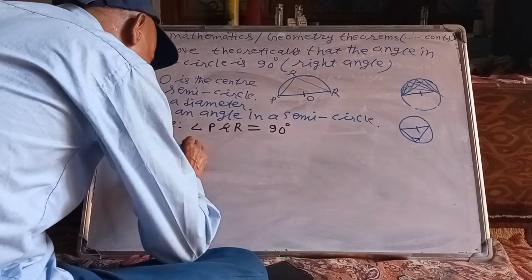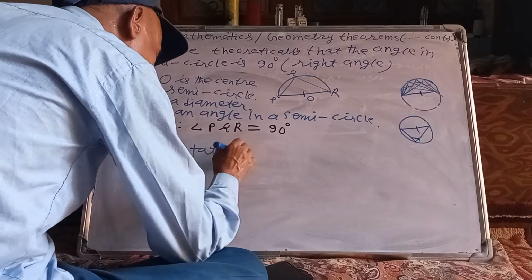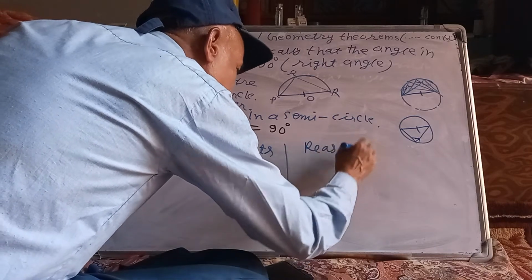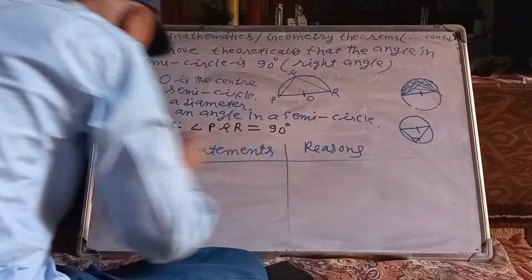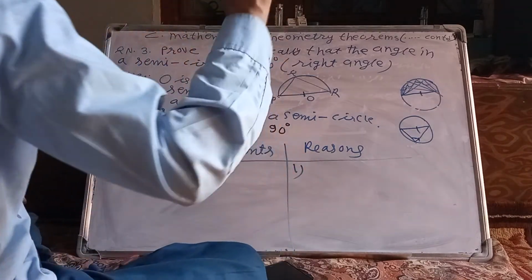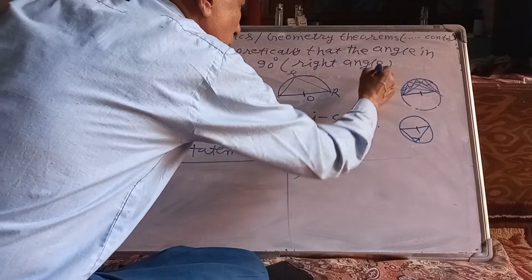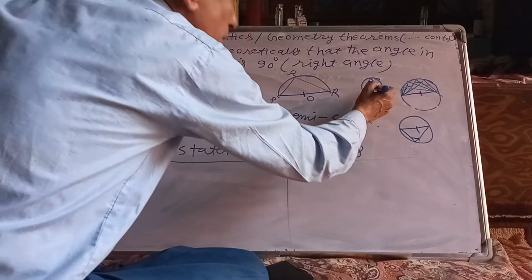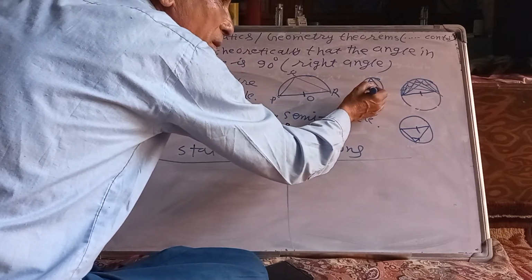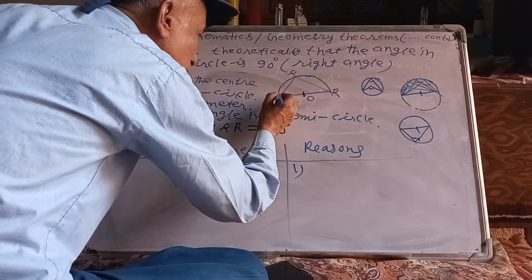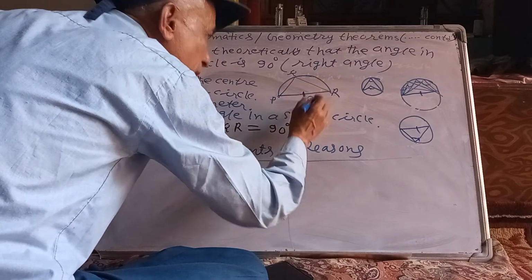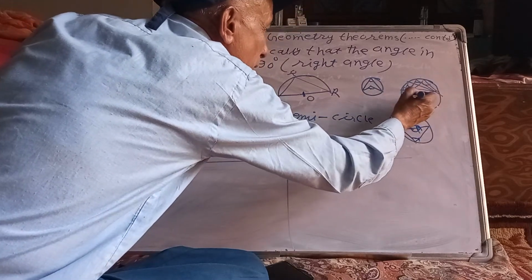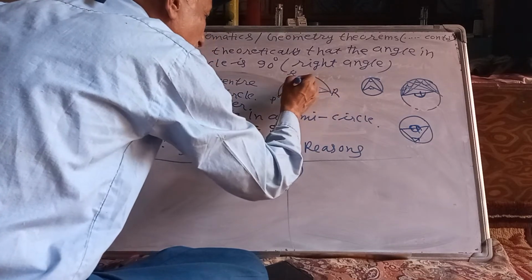Proof: statements and reasons. Statement number 1. Last time I taught you this way. This angle is half of this angle. The inscribed angle is half of the central angle. Means actually this angle POR is the central angle, and this is the inscribed angle.